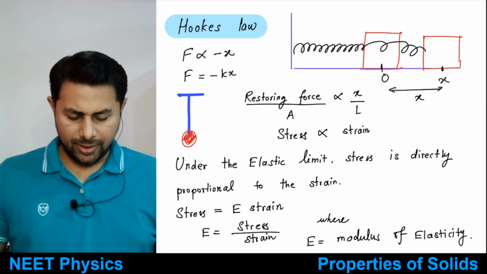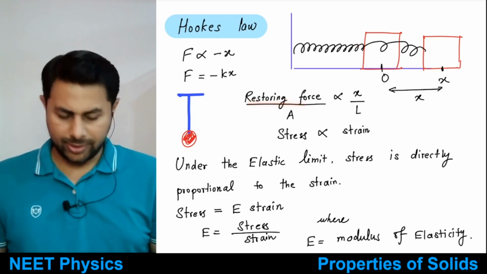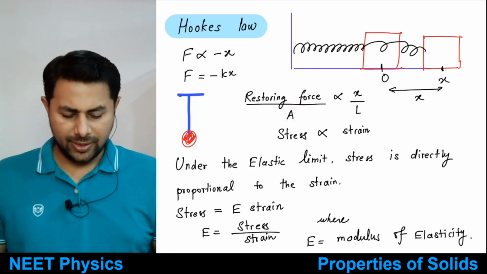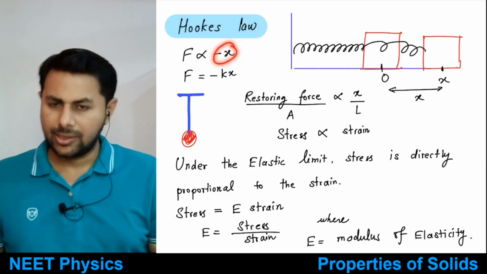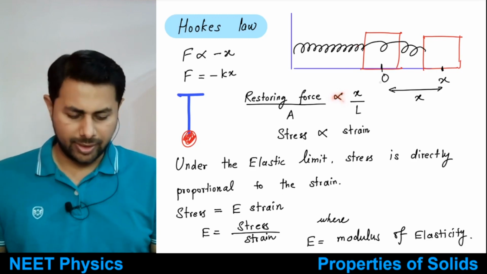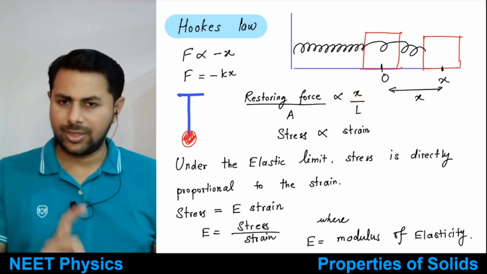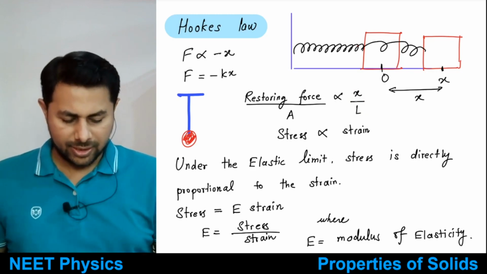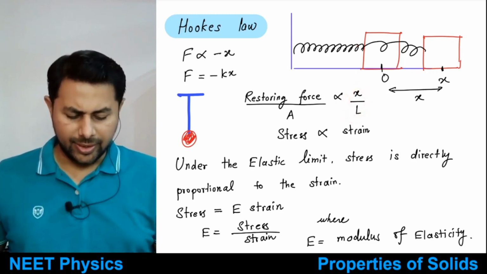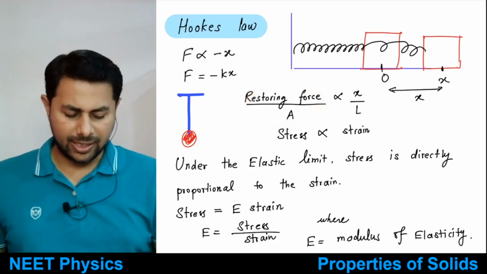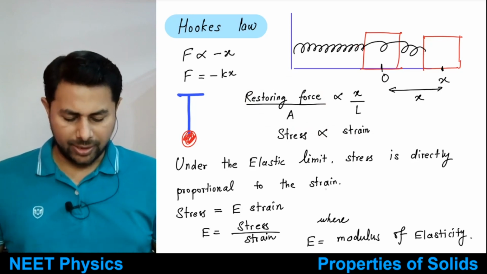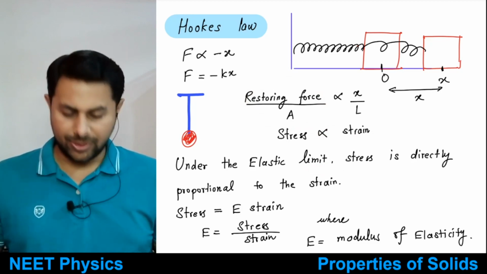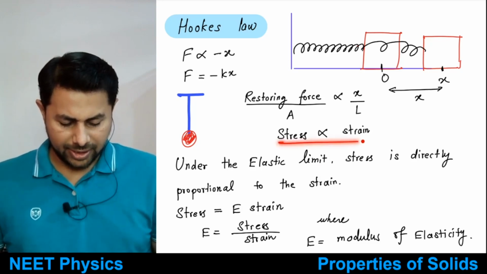Okay, good. Then if you divide this restoring force by area, you get stress, and it's proportional to the displacement, right? If we just take magnitude, it's proportional to displacement. If we divide the right hand side by the original length, then what do you get? You get the strain. This is the longitudinal strain, and you get the formula that stress is directly proportional to strain. This is Hooke's law: under the elastic limit, stress is directly proportional to strain.